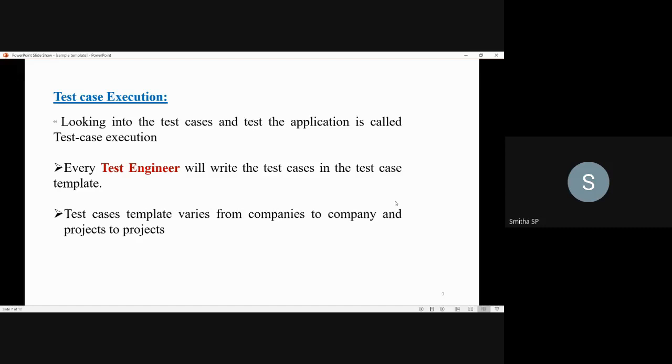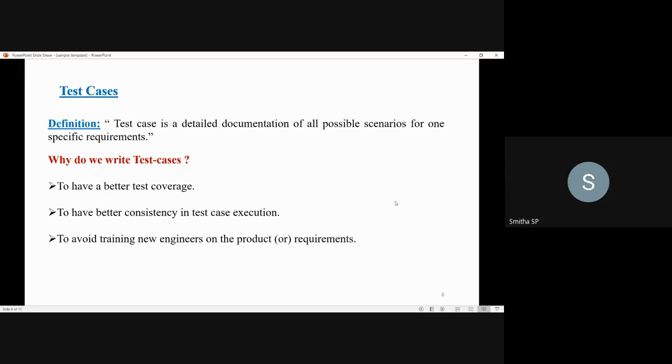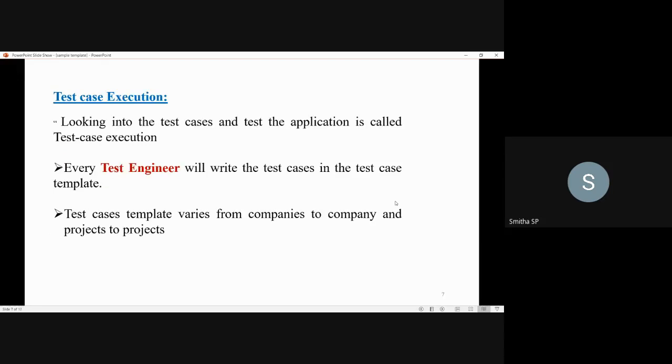So this is about test case execution. A test case is a detailed documentation of all the possible scenarios for one specific requirement. Test case execution means looking into the test cases and testing the application. Who will write these test cases? The test engineer will write the test cases according to the test case template, and this template varies from company to company and from project to project.